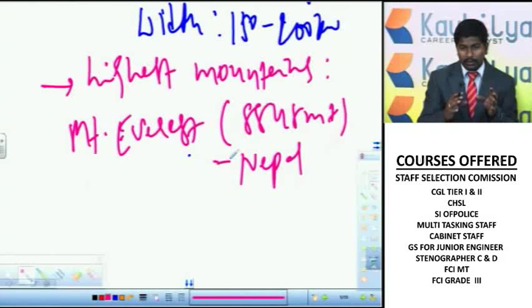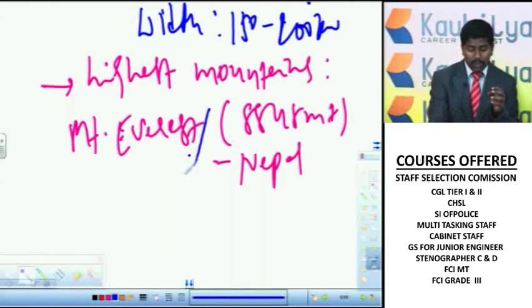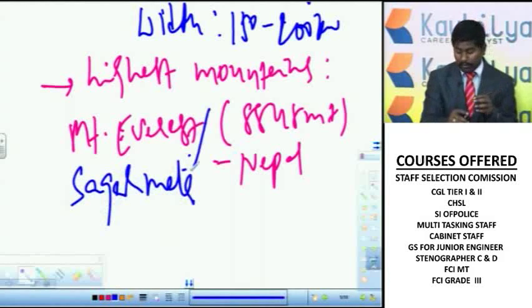I told you these Himadris continue from Jammu and Kashmir, pass through Nepal and Bhutan, and finally end in Arunachal Pradesh. Mount Everest is located in the Nepal part of the Himadri ranges, with a height of 8848 meters. It is the highest peak in the world. Mount Everest is also called Sagarmatha.